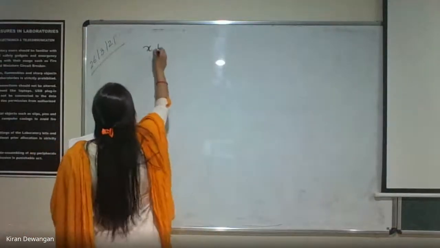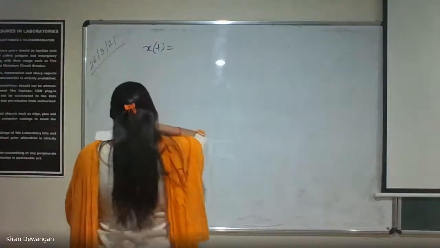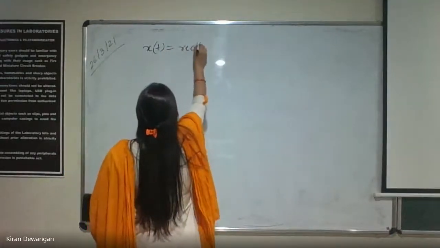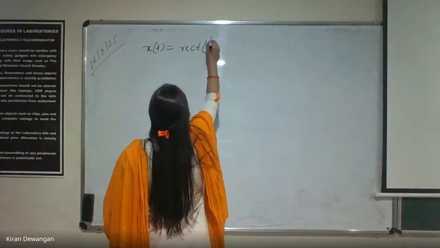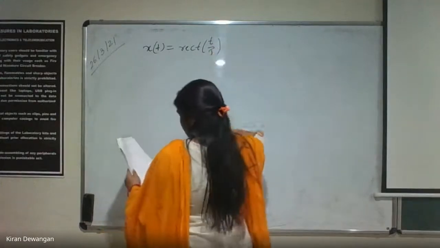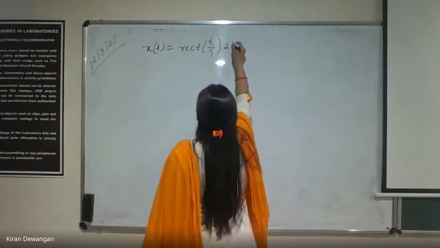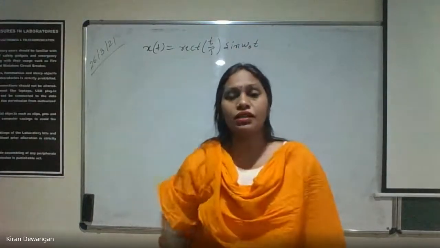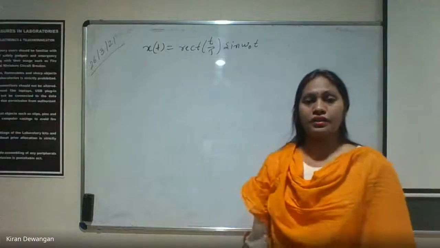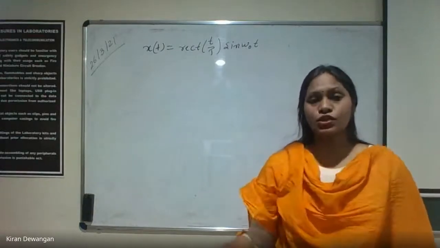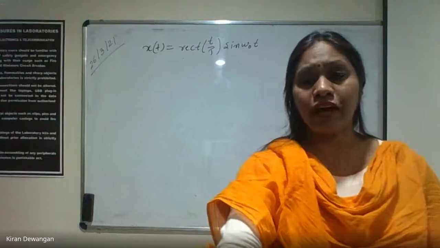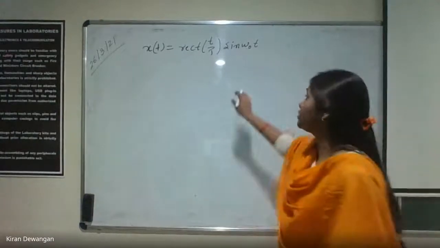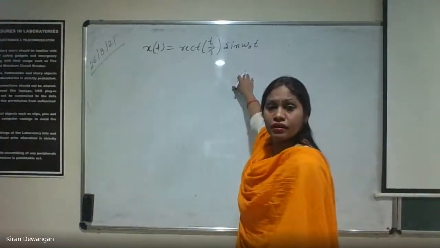x of t equals rectangular pulse t by tau into sine of omega naught t. What is it? Is it periodic, non-periodic? Yes, I just want to be interactive. Just reply fast. Keep replying quickly, whether it's periodic or non-periodic.